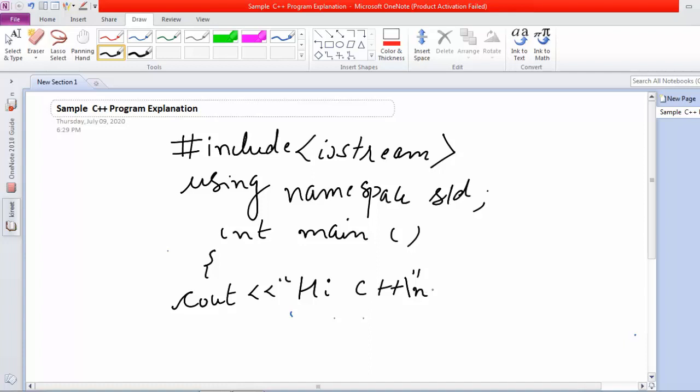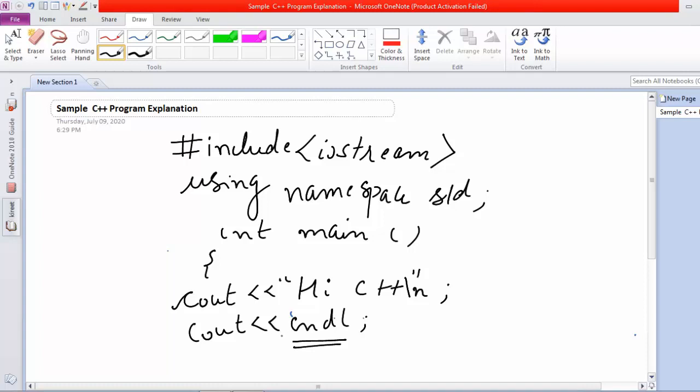In C++ also you can use the backslash n, or you can also use cout endl. This endl is end of line. We are just inserting a new line character after our particular string message.